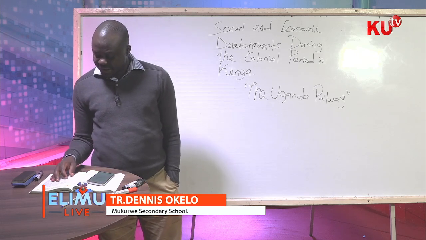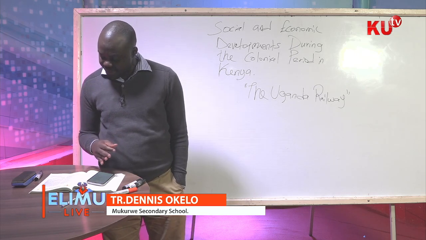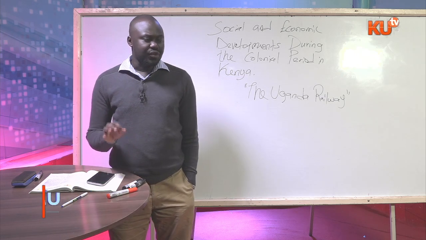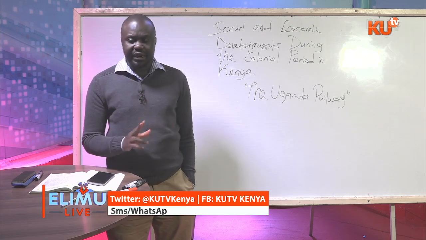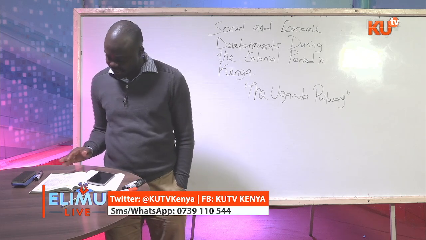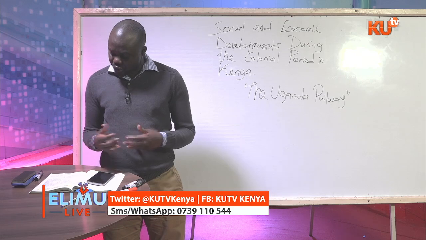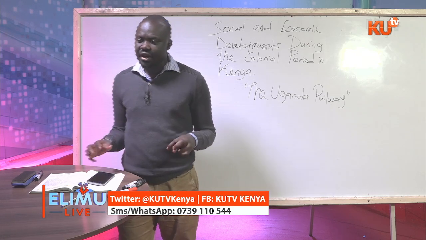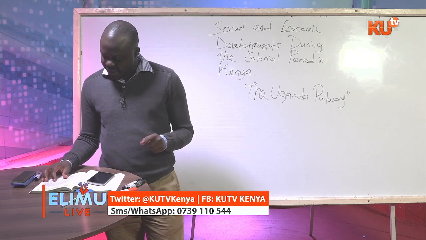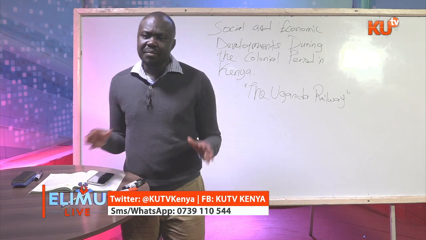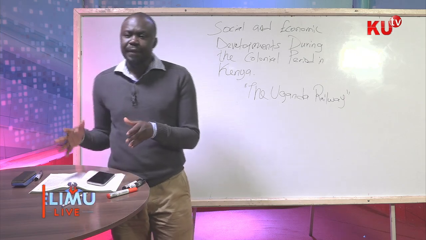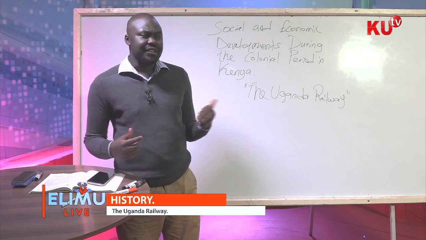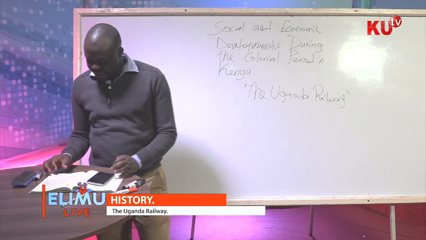Then again, they wanted to connect Uganda to the outside world, that I've said. Again, at the time of construction, the British had a lot of economic interest in Uganda, more than the British East African Territory. So to do this, they just considered our territory, which was Kenya, to be a British protectorate, and since it was the land that stood in between the interest of the British in Uganda, all this infrastructural development had to pass through Kenya. That is why the railway is called the Uganda Railway and not the Kenyan Railway.